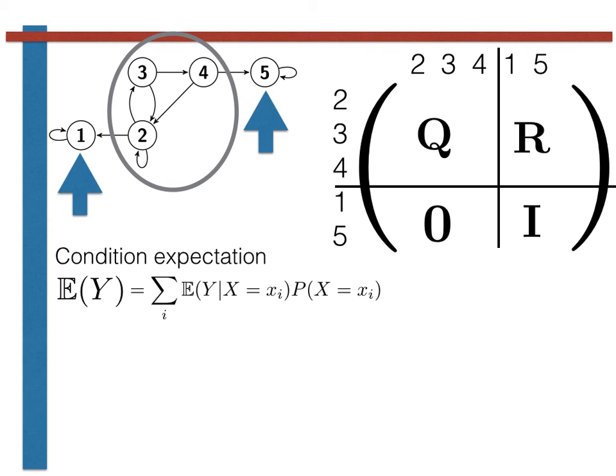Why is this the expected time to absorption in state 1 or state 5 and not the expected time to absorption in state 1? Well, we might never reach state 1. If we arrive in state 5 first, we will certainly never get to state 1. This is a problem as we cannot calculate the expectation of a random variable if the probability that it is less than infinity is not equal to 1.